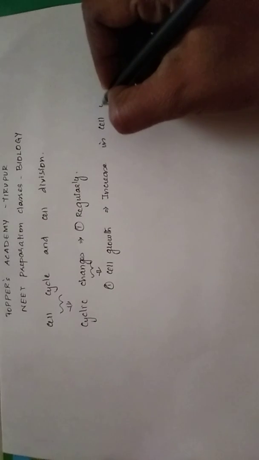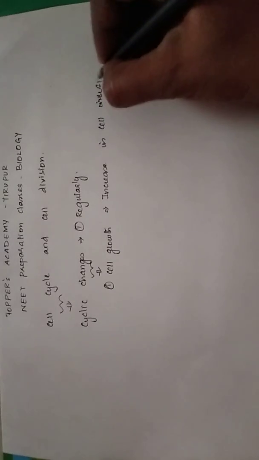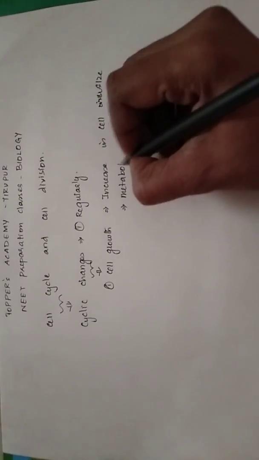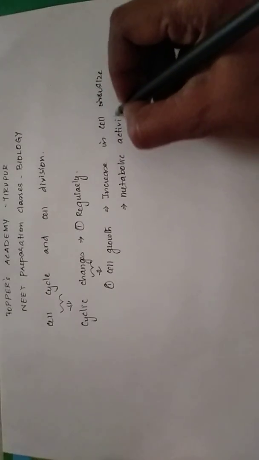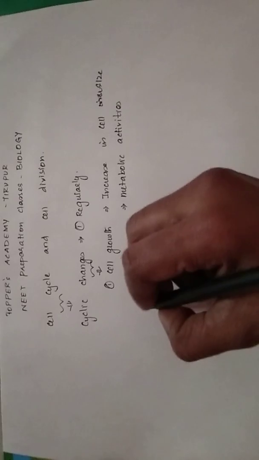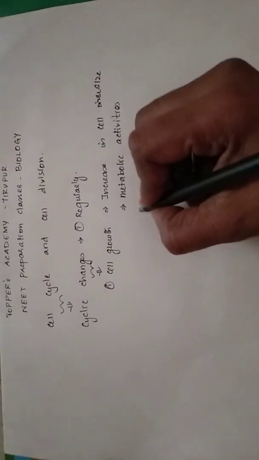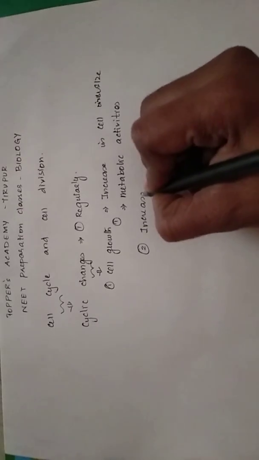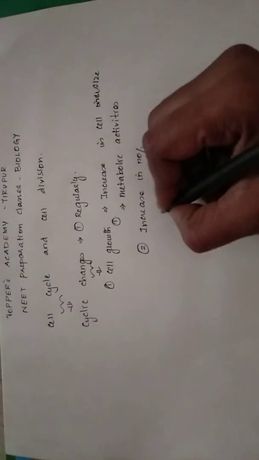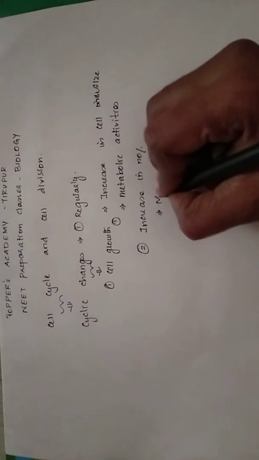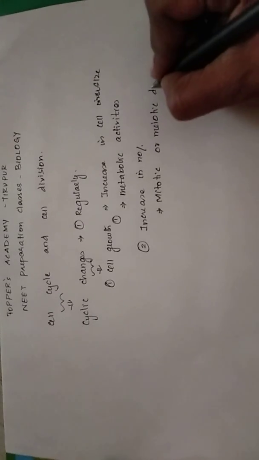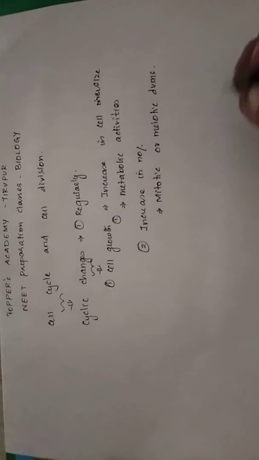For the cell size to increase, the cell will perform all metabolic activities like taking in food, digestion of food, production of energy, and excretion. All of this comes under cell growth; this is the first thing that is happening. The second thing that is happening is increase in number. This happens by mitotic divisions or meiotic divisions. So by these divisions, cell number is going to increase.